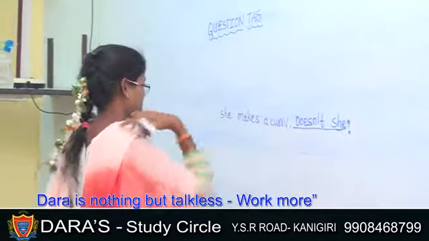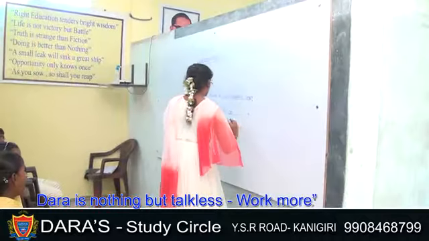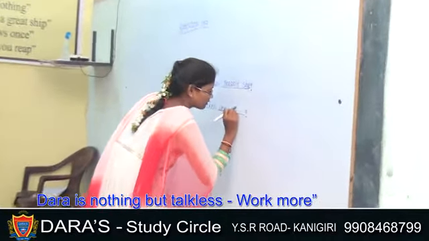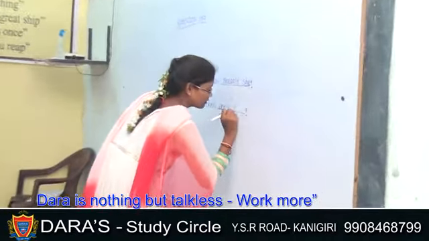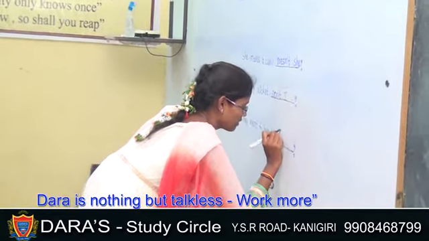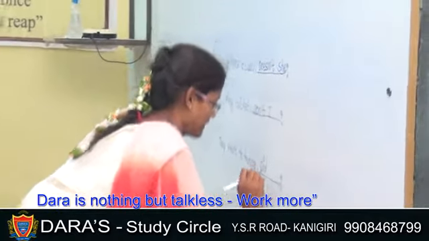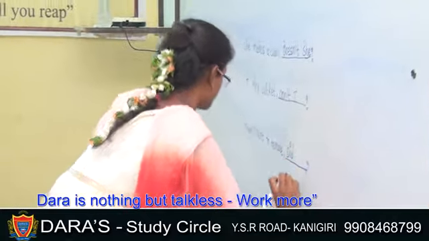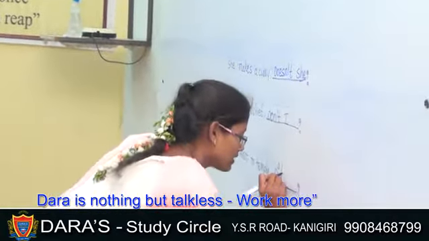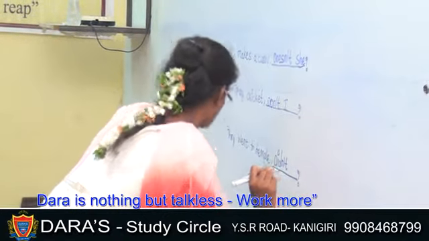And one instance with do. No negative sense, so we have to add negative sense in the question tag: don't I? And one instance with past tense. When it is a past verb, we have to use the do form did. Did expresses past. And there is no negative sense, so we have to add negative sense: didn't they?